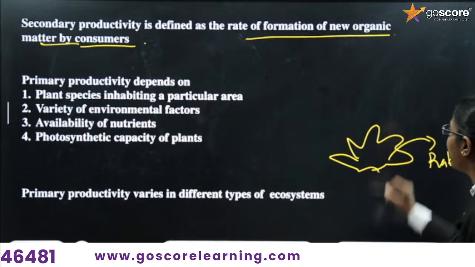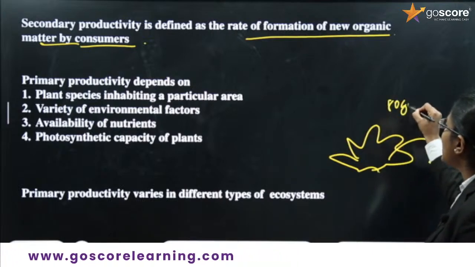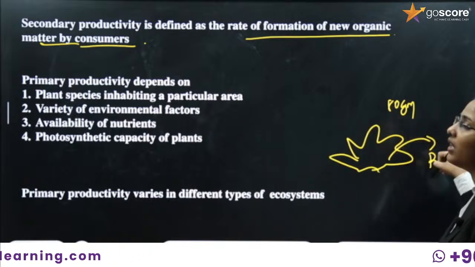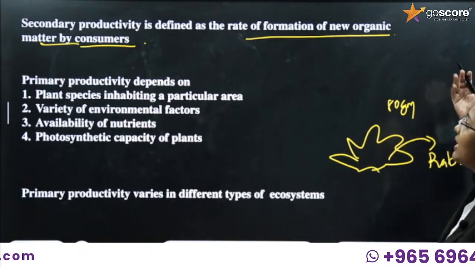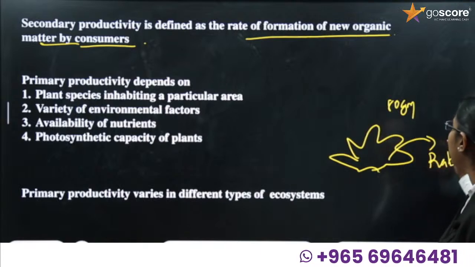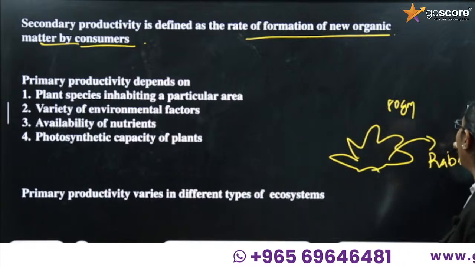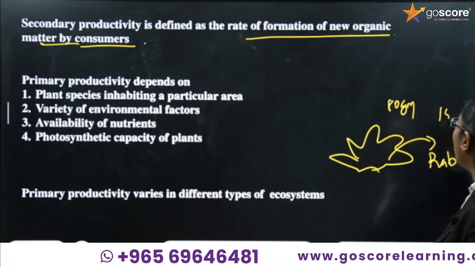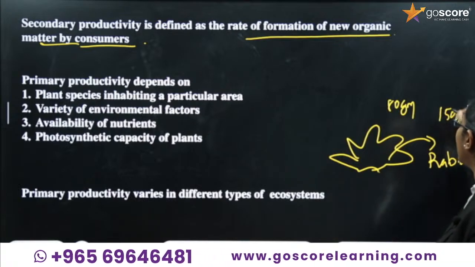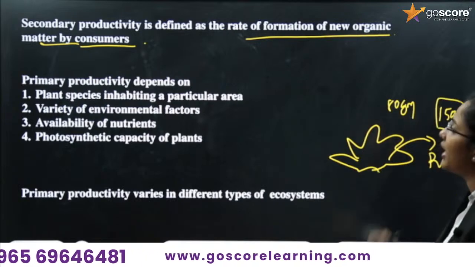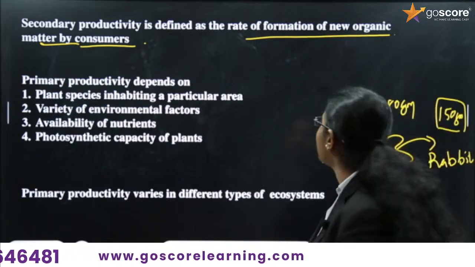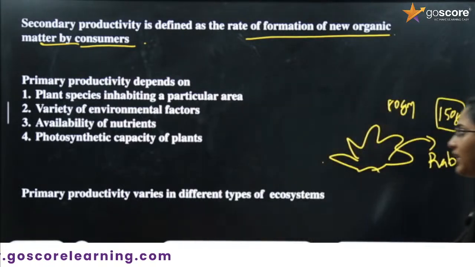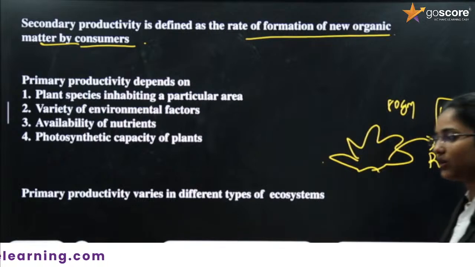Okay, it is taken by rabbit. 80 gram was present, right? This 80 gram, it will be utilizing only a few grams, and new energy, new organic matter will be produced there. After a lot of consumption, we can say 150 gram will be present. New energy, new organic matter is produced. So we can say that this production is known as secondary productivity. Okay, that is about secondary productivity.